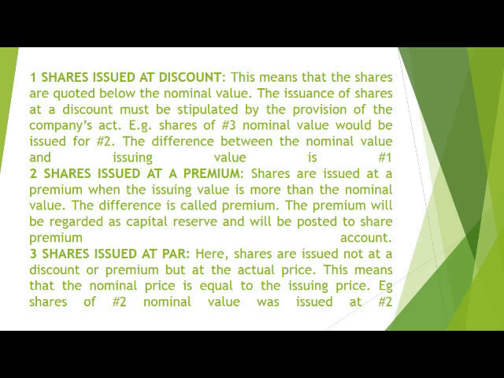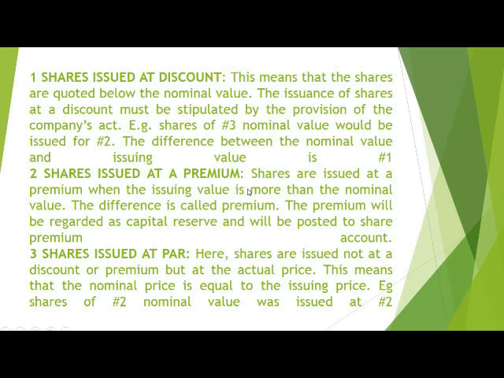Then shares issued at premium, the second one. When we say shares is being issued at a premium, it's a situation whereby the shares is being issued or quoted above the nominal value. Like in our first example, the nominal value of the shares is 3 naira, and the organization decide to issue out the shares at 2 naira. We said it's a discount. So in the case of premium, the nominal value is 3 naira.